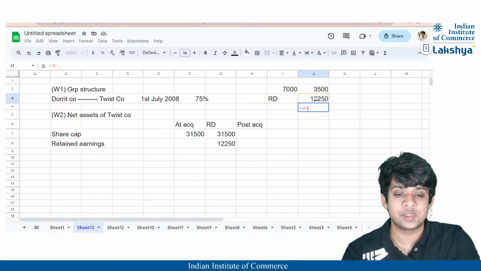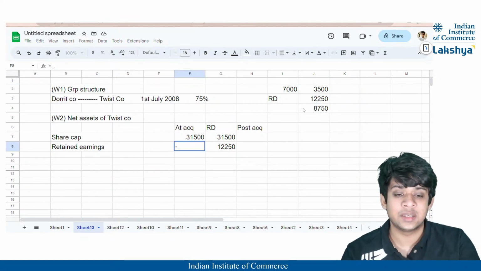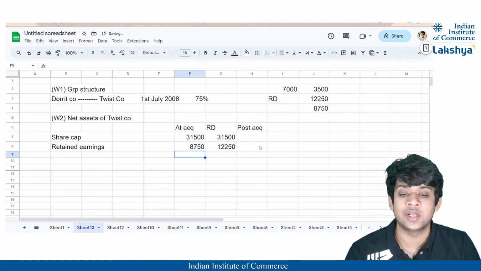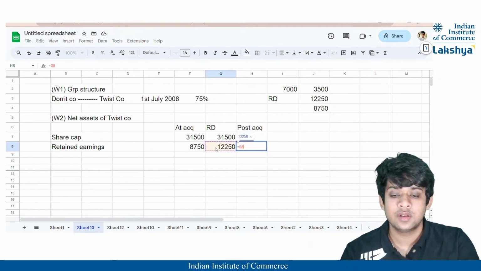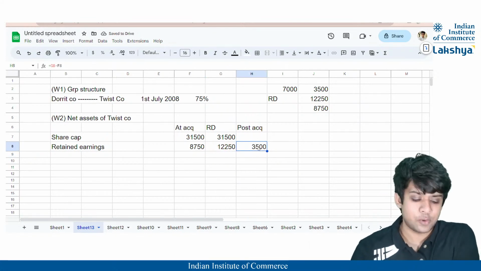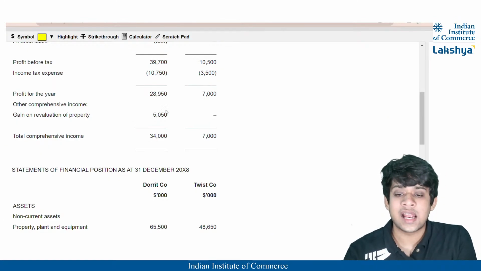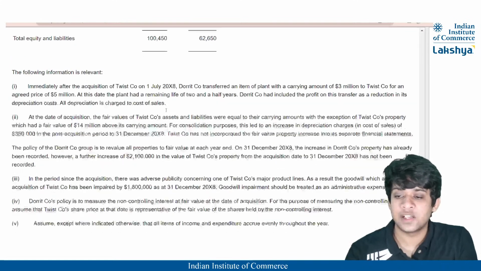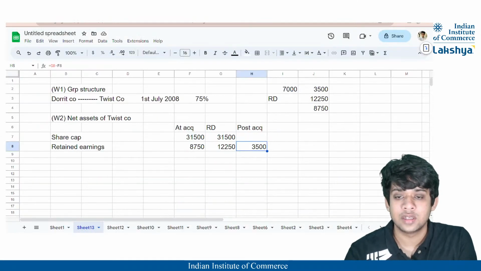So the retained earnings of the subsidiary company at acquisition is 8,750, right? And the difference between the two is 3,500, which is the post-acquisition profit. Now, the other items are mainly adjusted in the adjustments which are provided here. So before doing that, I'll just prepare the base here, right?